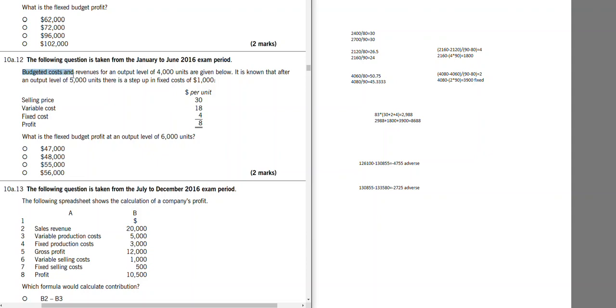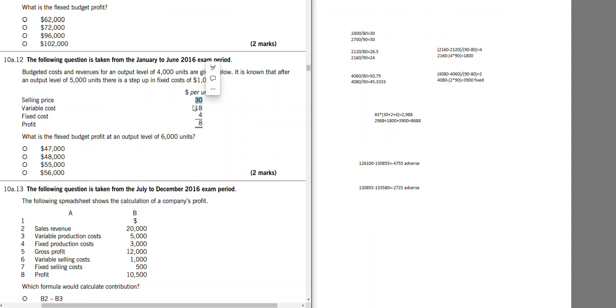Let's see this one. Budget costs and revenues for an output level of 4,000 units are given below. It is known that after an output level of 5,000, there is a step up in cost of 1,000. Okay, we have sales price, variable cost, fixed cost, and then profit. So what is profit at 6,000 units?